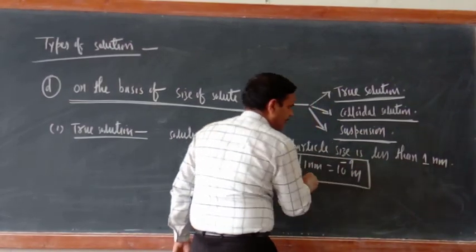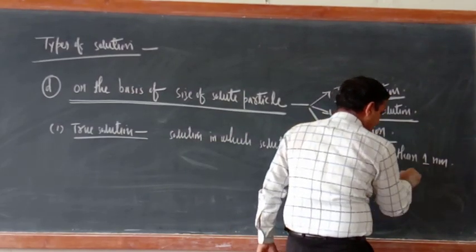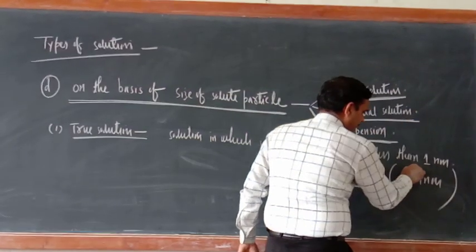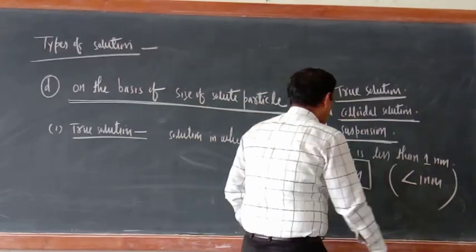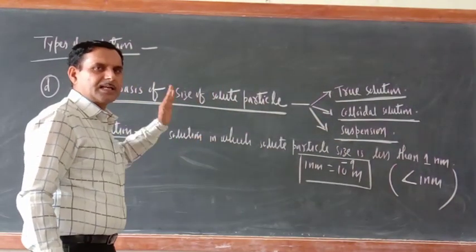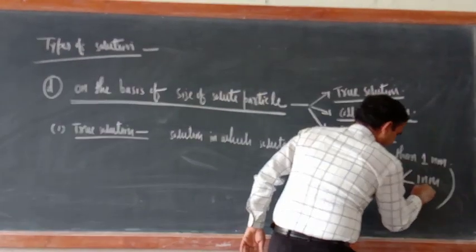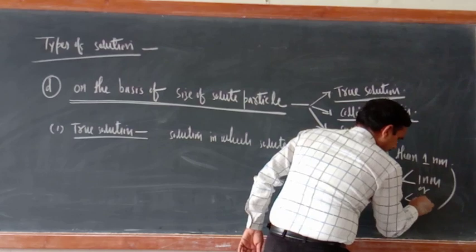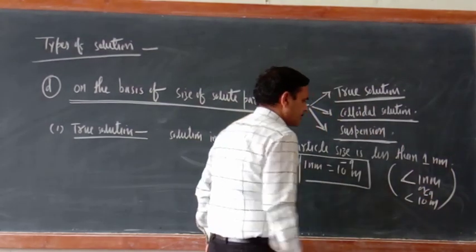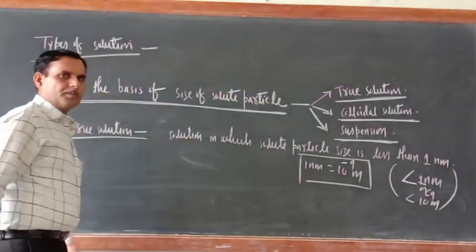So just try to understand. You can write it like that: less than 1 nanometer. This is the sign of smaller. Means in true solution, the solute particle size is less than 1 nanometer. Or you can write less than 10 raised to the power minus 9 meter. Both ways you can say. So solute particle size lies less than 1 nanometer.